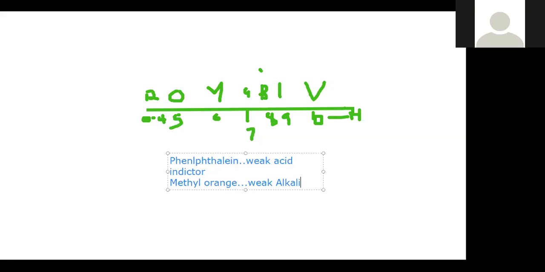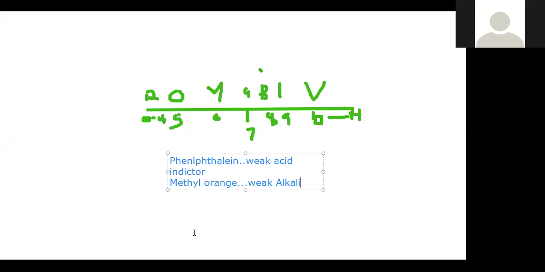Now, when the solution is acid, for instance, when you put methyl orange indicator in an acid solution, there's going to be a change to red. Methyl orange is orange, so when you put methyl orange in any acid solution, it will change from orange to red. When there's a change to red, it means that the solution is an acid solution.